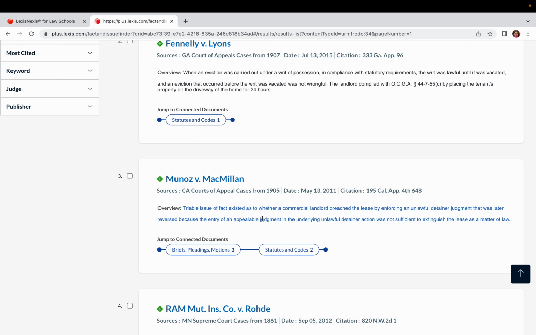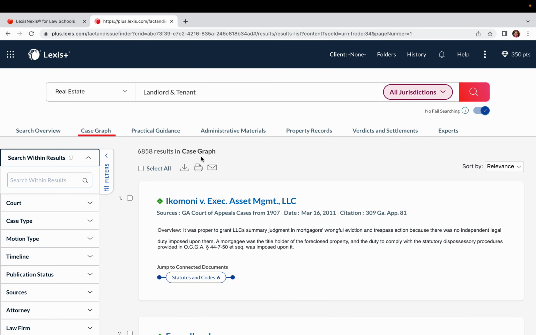So it's trying to pull together all the different areas of Lexis in one shot so you can get everything you need in just a couple clicks. So it's organizing your whole case management from one particular issue, which is for us landlord tenant. Of course, like I said, I could be more specific and filter down, and I can be more specific with my terms as well and narrow.